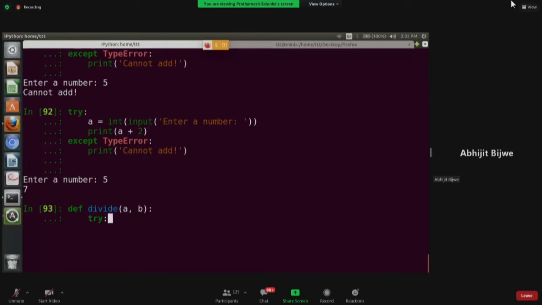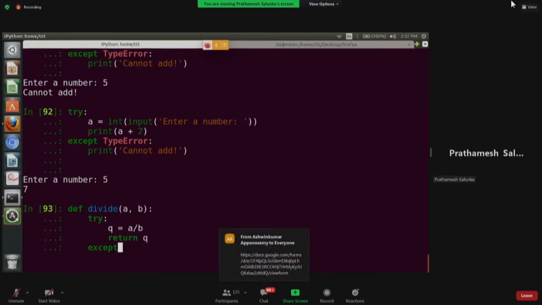Then inside try, you can write Q is equal to A by B. You are dividing, and you can return this also. And except will be exactly at the same level where the try is.